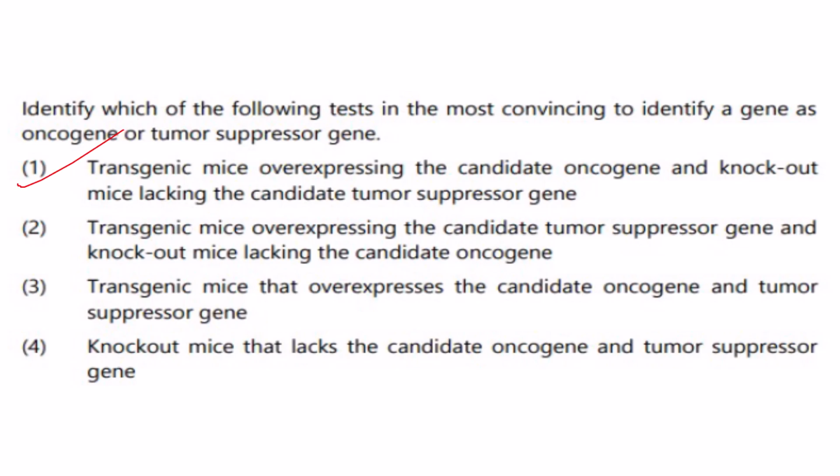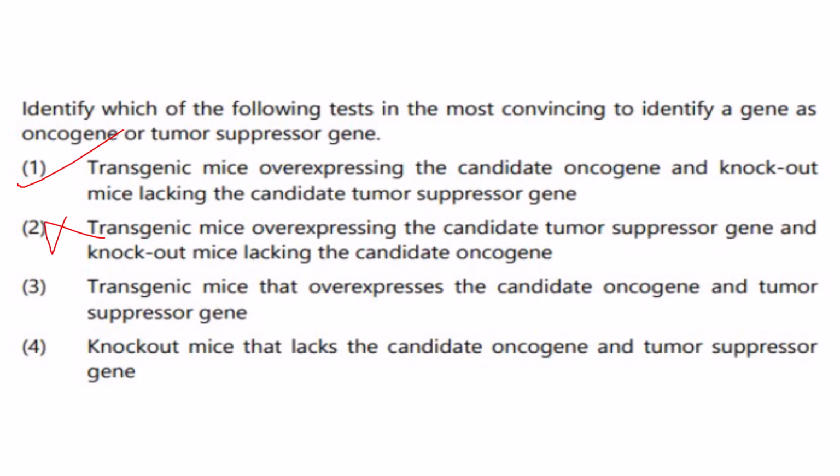Okay. Now transgenic mice overexpressing the candidate tumor suppressor gene, so the mice is not going to develop any cancer. And knockout mice lacking the candidate oncogene, so it is having only the tumor suppressor gene and it is not going to develop cancer. So both mice are not going to develop cancer, and you cannot tell that this particular gene is causing cancer. That conclusion you cannot make out from this experiment. So 2 is incorrect.